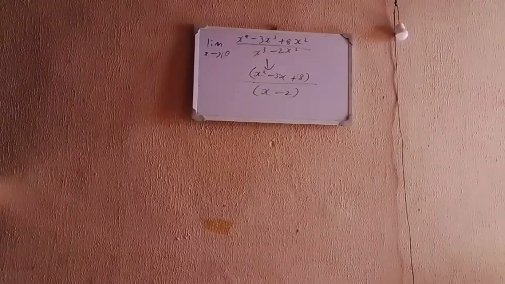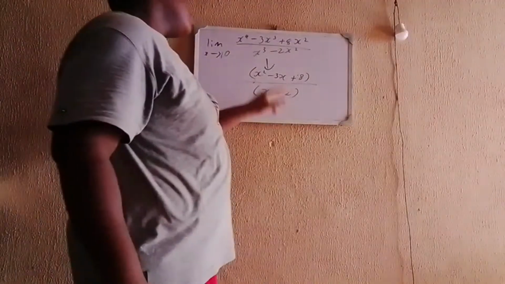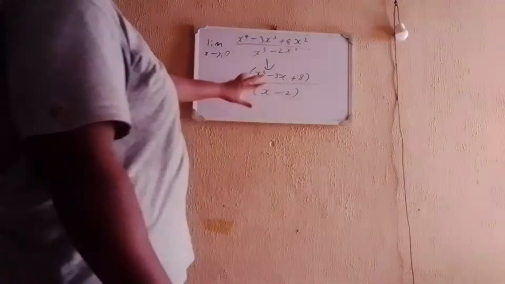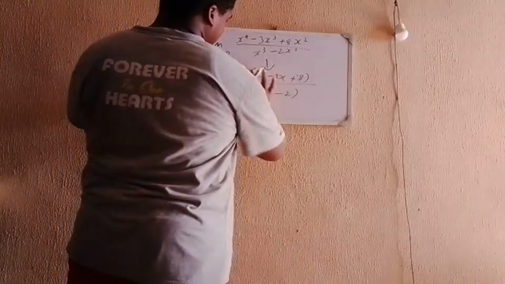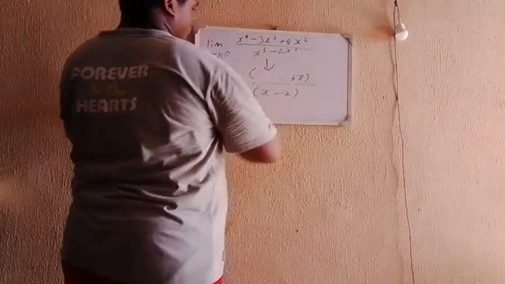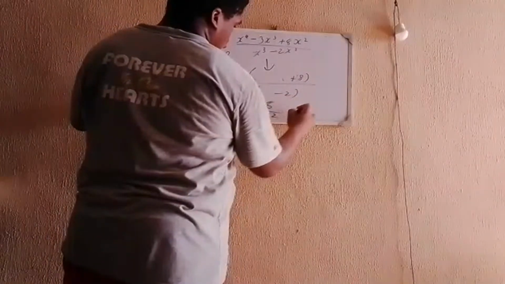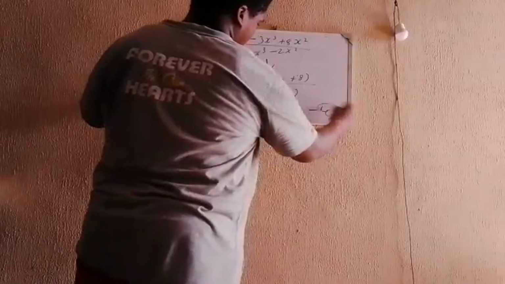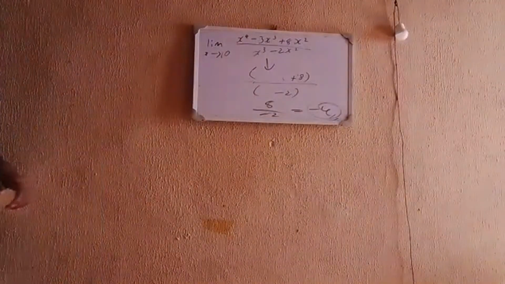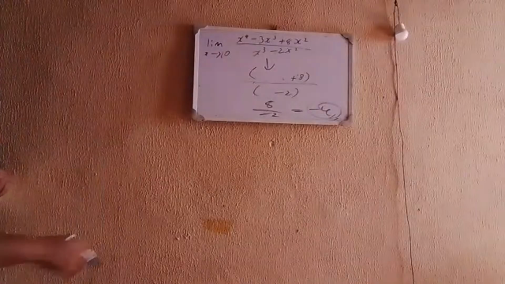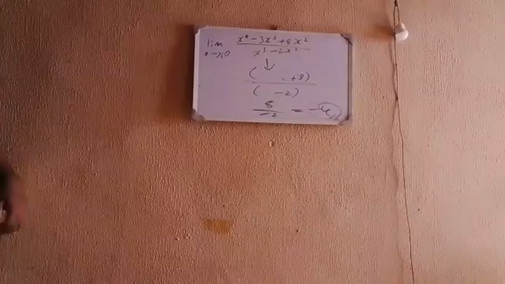If there was more that could be done, I would have done it. But from here, if you substitute x inside the denominator, you get minus 2 and you don't get 0. So here you can substitute x equals 0 now. 0 into here, you get 0. 0 into here, you get 0. 0 here, you get 0. So all you're left with is 8 divided by minus 2, which is equal to minus 4. Yay! So the limit of x to the power 4 minus 3x cubed plus 8x squared, divided by x cubed minus 2x squared, is simply minus 4.